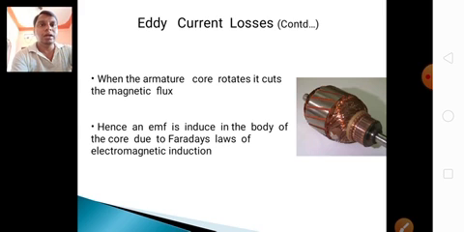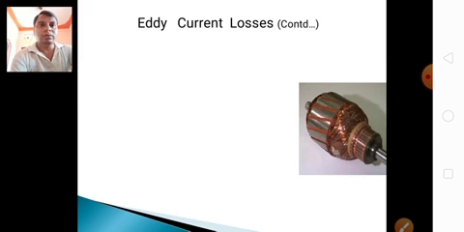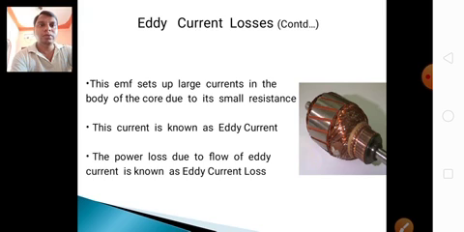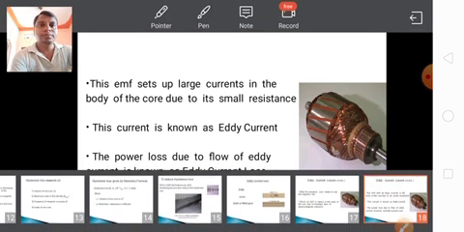Armature rotates and cuts the magnetic flux. According to Faraday's laws of electromagnetic induction, a conductor placed in the magnetic field will induce an EMF. And due to that EMF, a large current is set up in the armature body of the core due to its small resistance. This current is known as eddy current. The power loss due to it is known as eddy current loss.